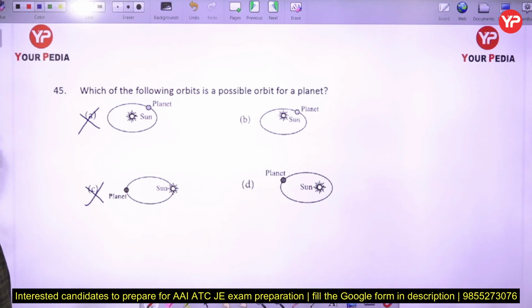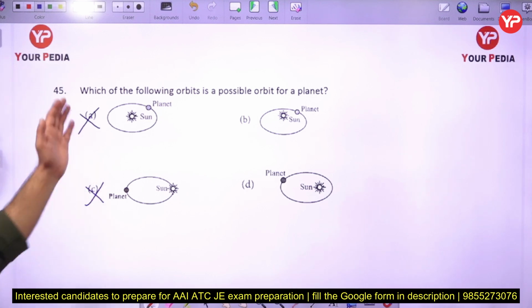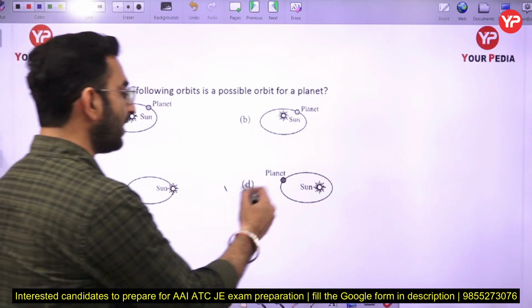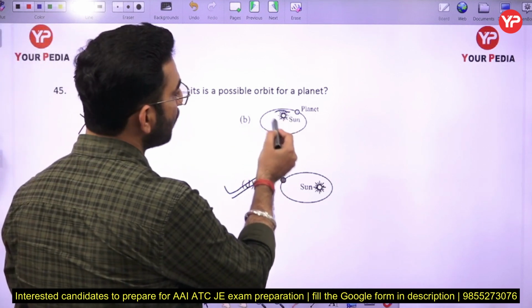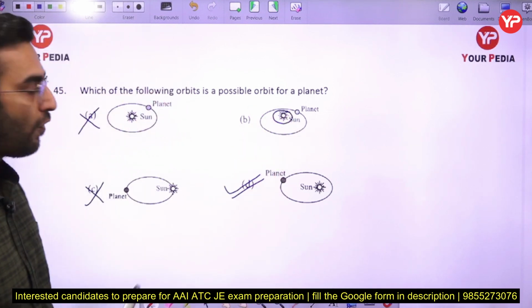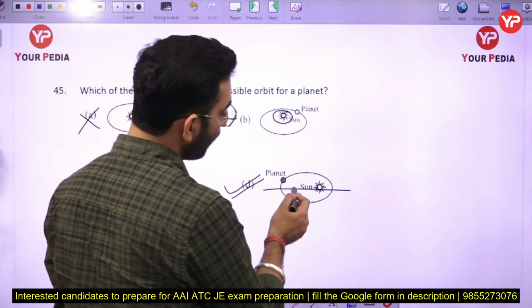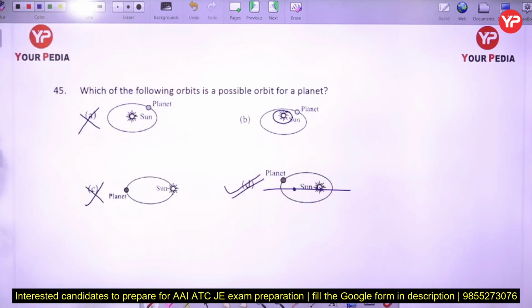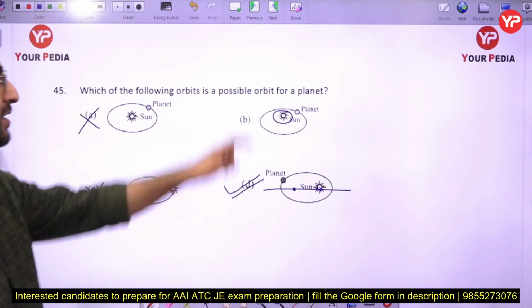But now if you just see, out of B and D, what can be the answer here? So in this case option number D will be the correct one. Why? Because this is not a location of the foci here. Foci are basically located on the semi-major axis here. Okay, that is why option number D will be the correct answer here.